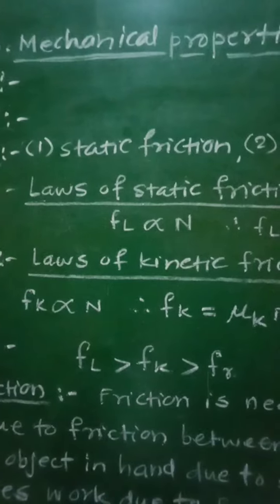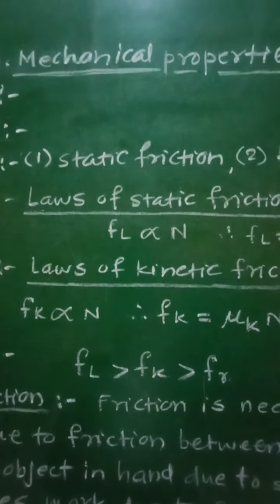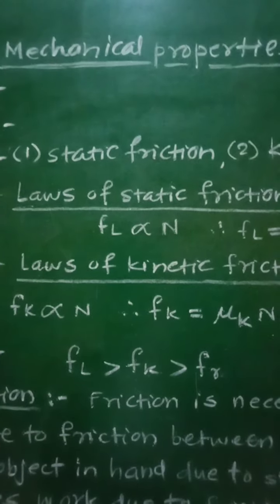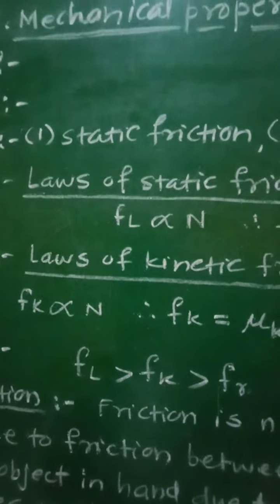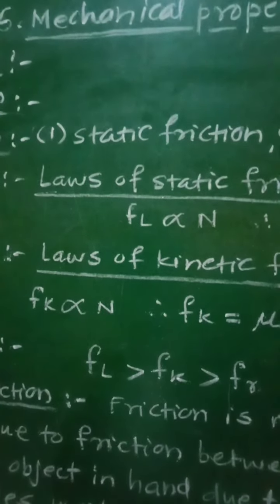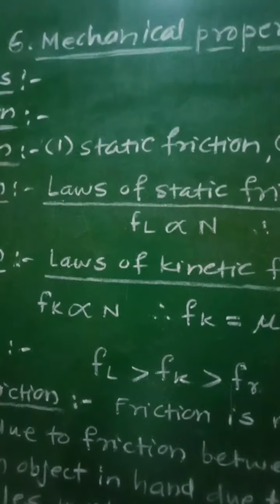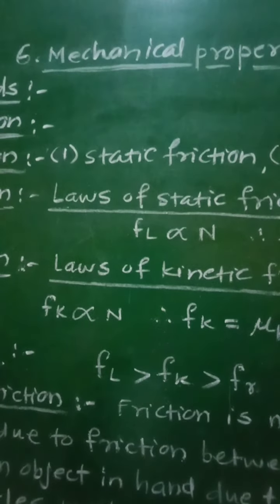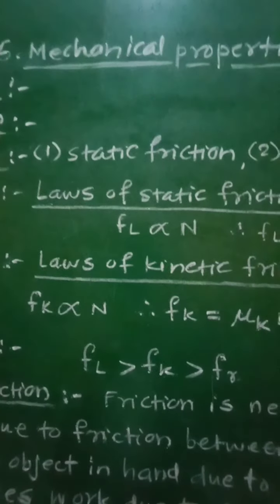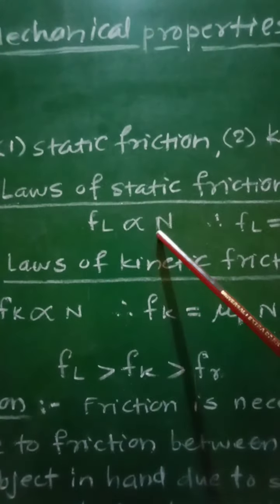So when two bodies are in contact with each other, at that time there will be normal reaction exerted by one object on the other, and therefore according to first law of static friction, the limiting force of static friction FL is directly proportional to the normal reaction N between the surfaces in contact. That is, we can write FL proportional to N.